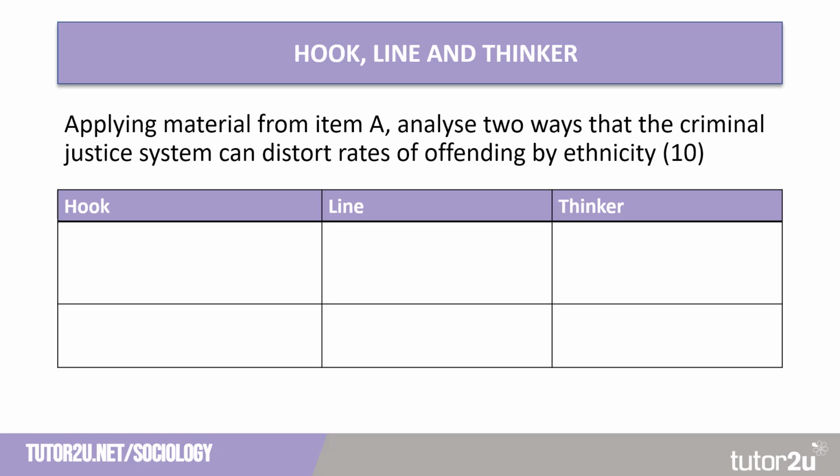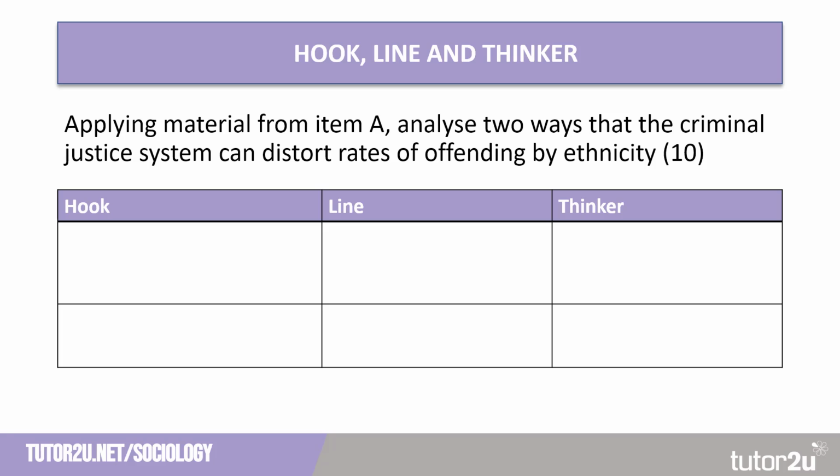What we do here is what's called a hook, line and thinker activity. So we will take the hook, we will try to apply it to a sociological concept, and we will try to come up with a piece of research, the thinker. Now it's important to note that if you get the thinker wrong, or if you cannot come up with a specific piece of research, you're not going to be penalised.